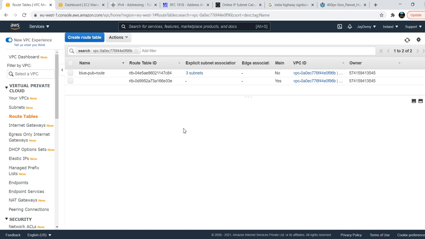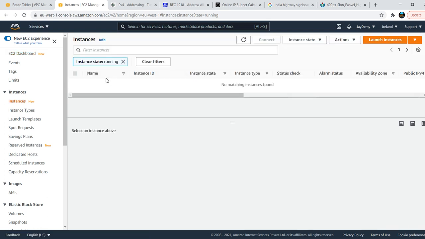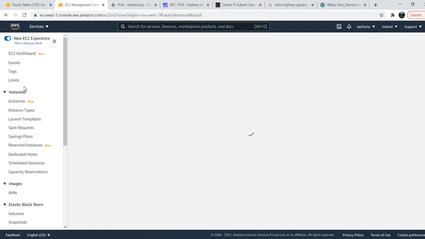Okay, now I have created the internet gateway, everything is there. So now I want to test the connectivity, right? Whether I am able to connect to the internet or not. How can I test that? With the help of EC2 instances, I will test that connectivity.